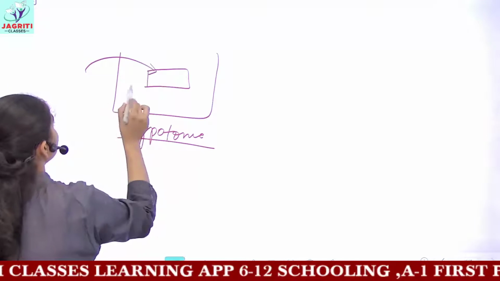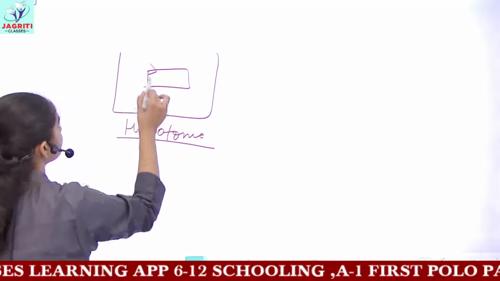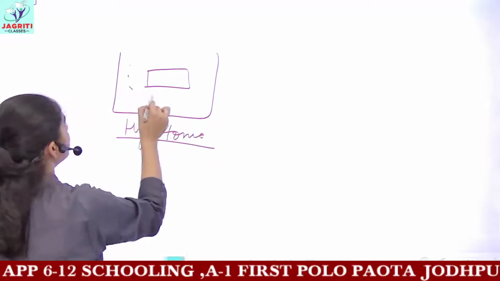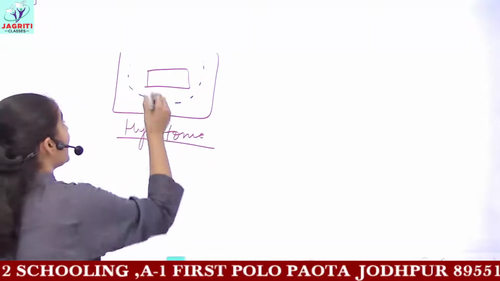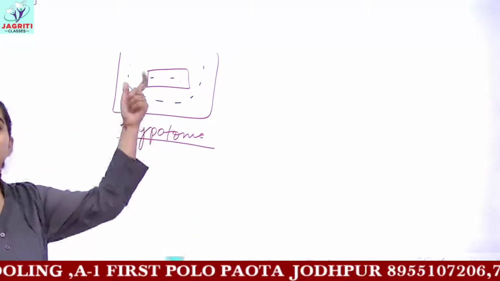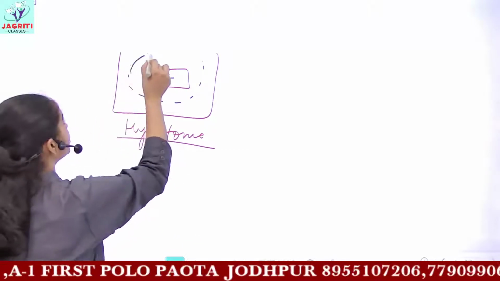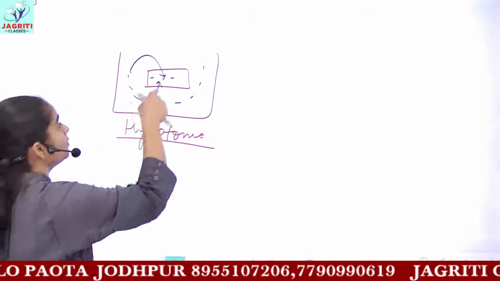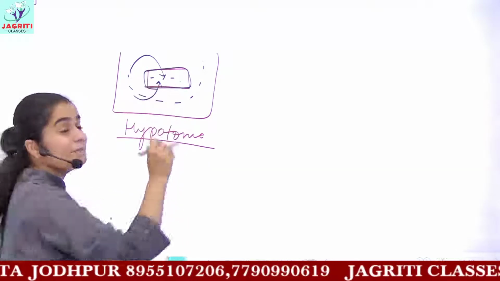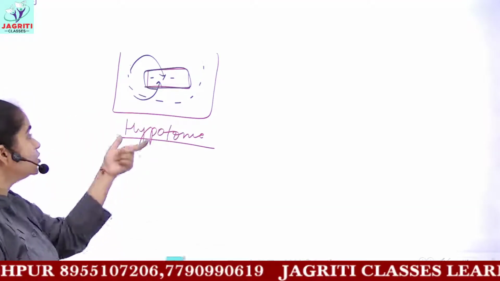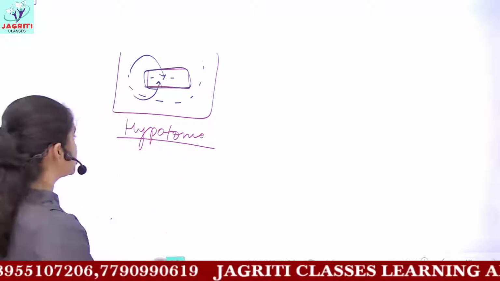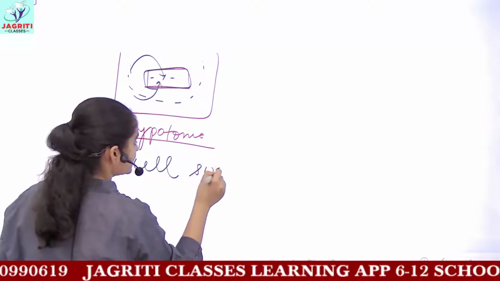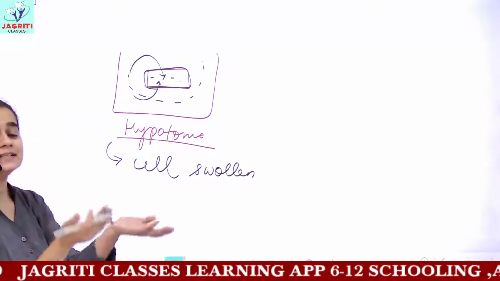So you will observe that the concentration of water molecules outside is greater as compared to the concentration of water molecules inside the cell, and in turn the water molecules move inside, because this is simple osmosis and the movement is through this semi-permeable membrane, that is your plasma membrane. So this is the case of hypotonic solution, and as a result your cell would get swollen or enlarge in size.